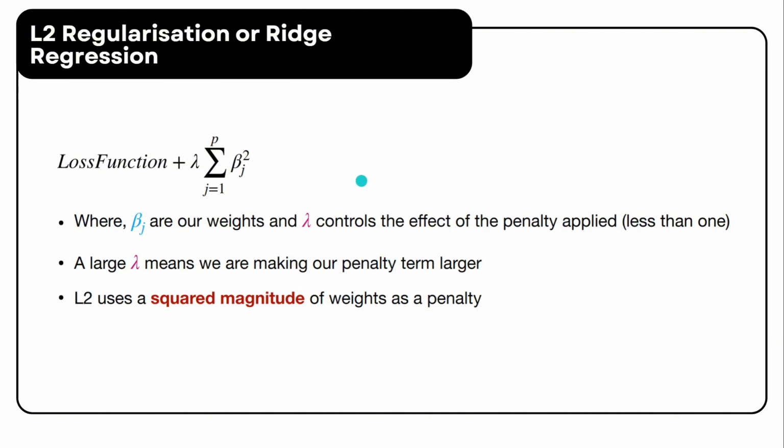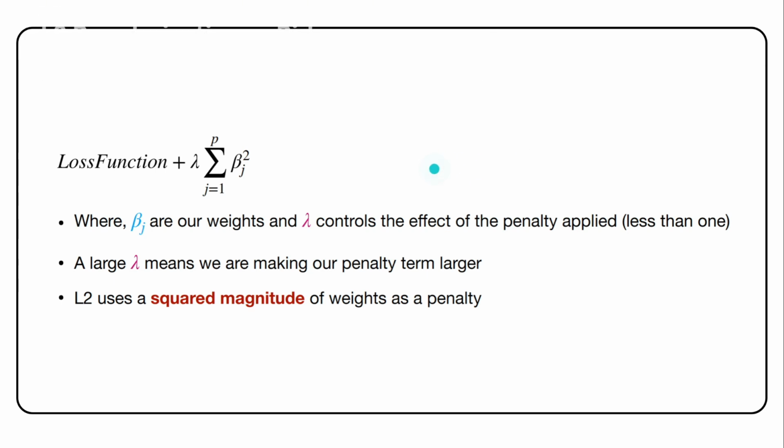These characteristics of L2 regularization help in preventing overfitting by encouraging smaller, more evenly distributed weights, leading to a more stable and generalizable model.